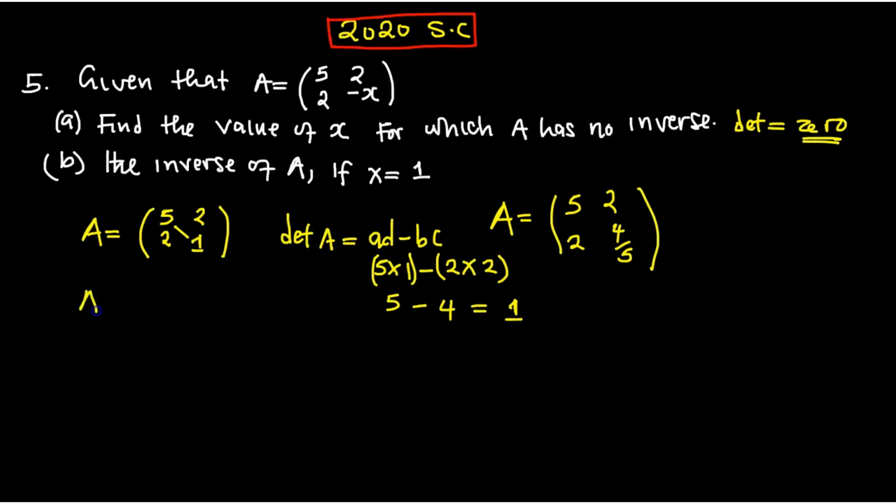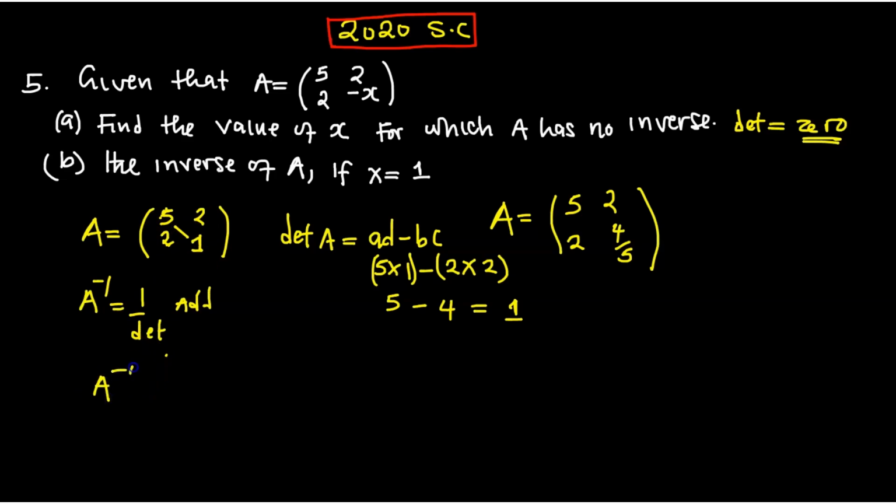Let's find the inverse. The inverse of A is equal to 1 over the determinant, multiplied by the adjoint. What is the adjoint for this matrix? We swap these, then change the signs of these.